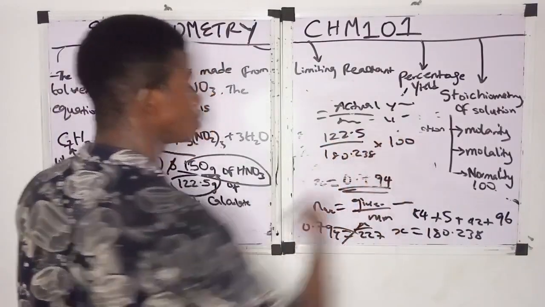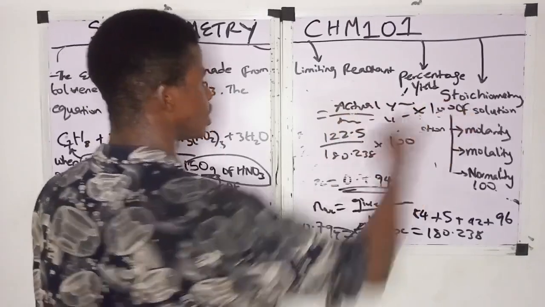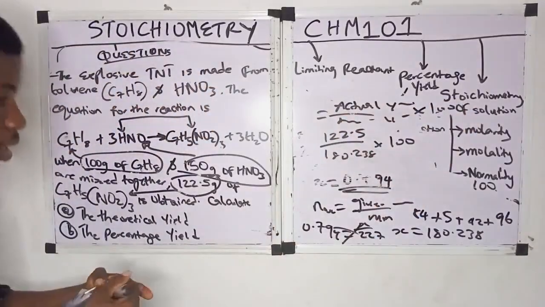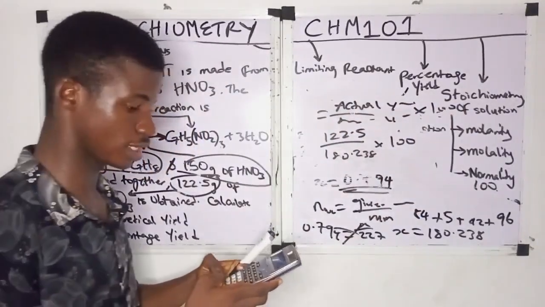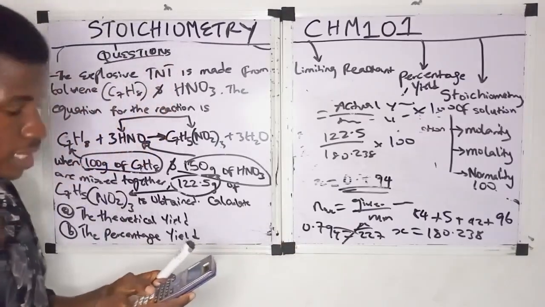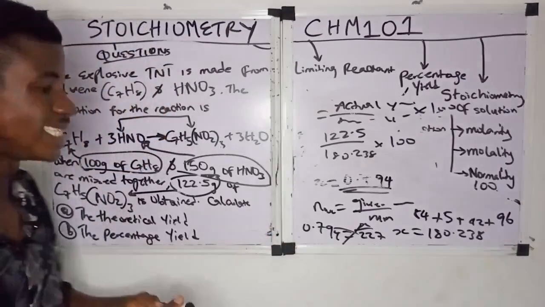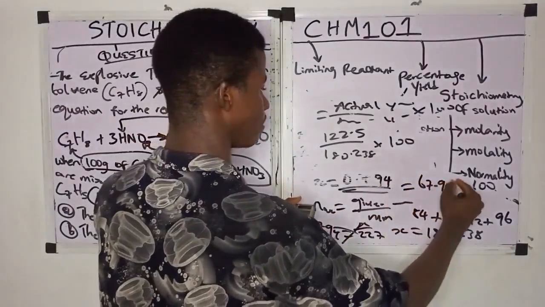Then times 100. So 1 to 2.5 times 100 divided by 180.238. When you do everything, you get 67.9. So therefore, the percentage yield is 67.9%.